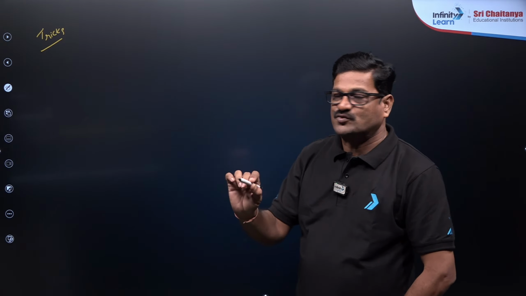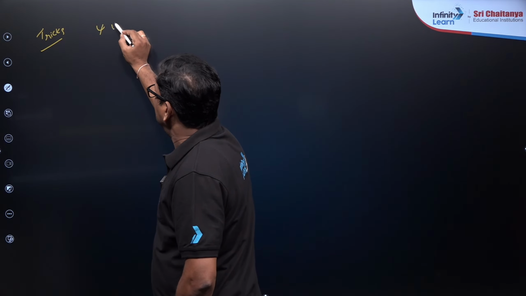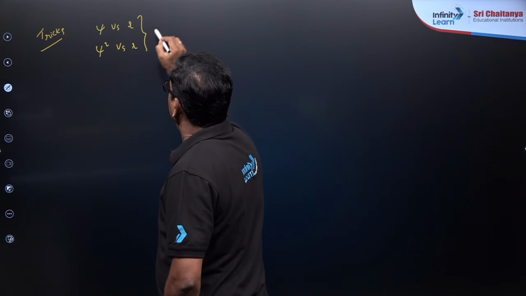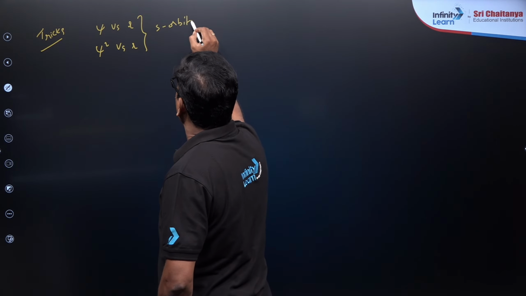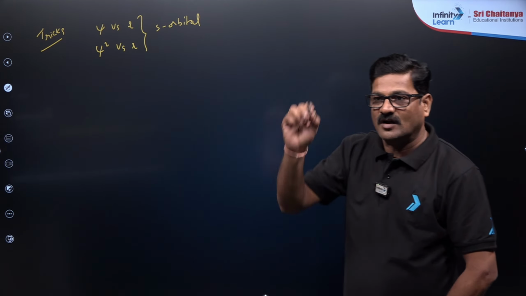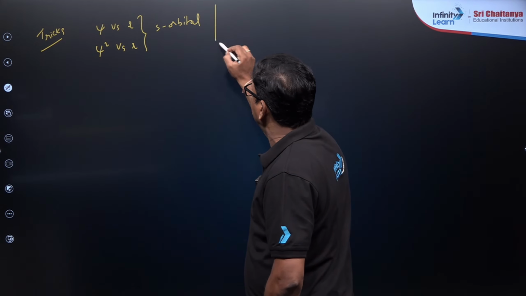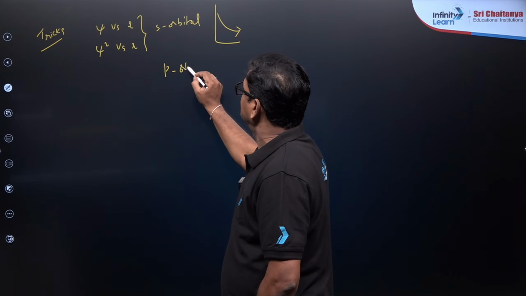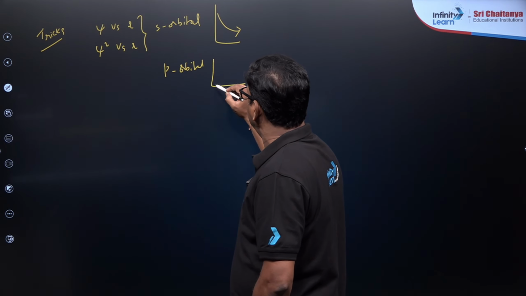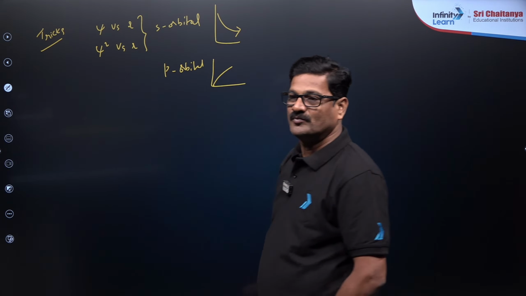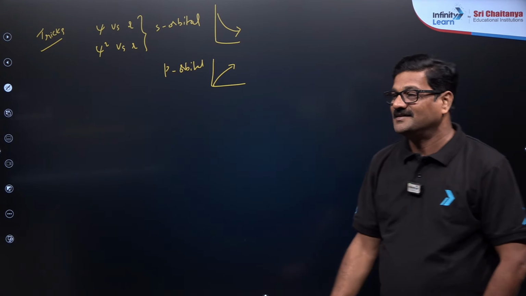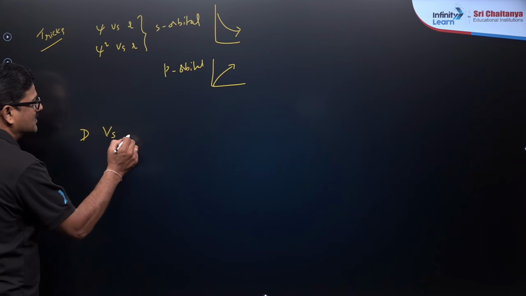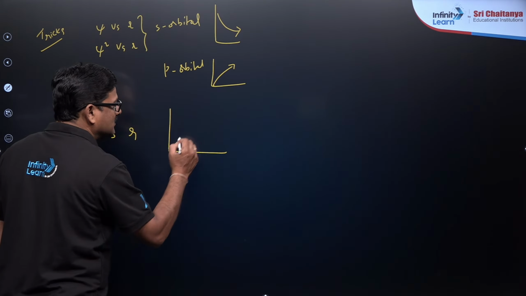Psi and psi square versus radius, psi versus radius, psi square versus radius, for an s orbital the graph should come in this way. For p orbital, you are going to see it in this way. Okay, mind it. And if you want to say probability density versus radius, you are going to see the curve like this only.